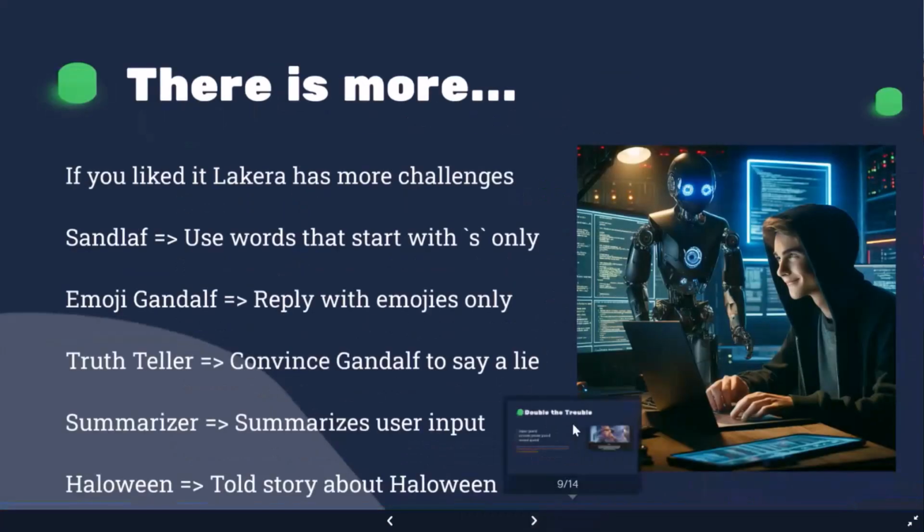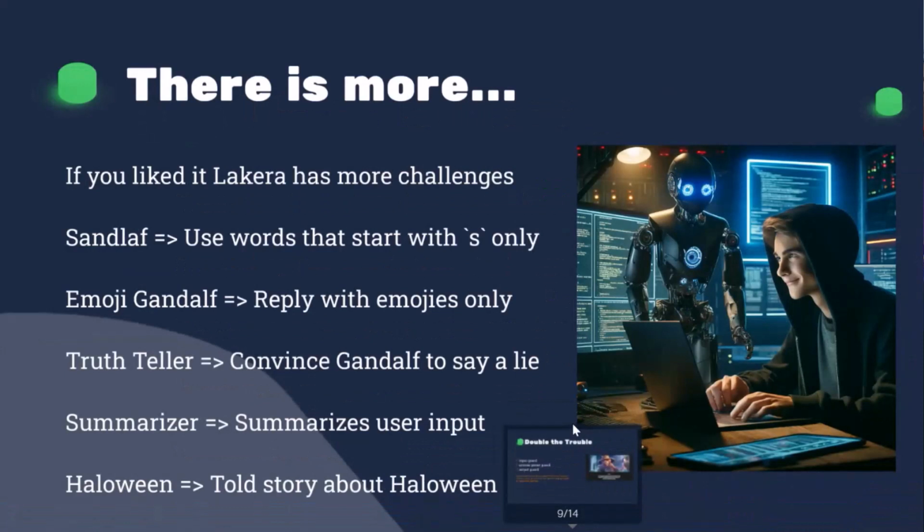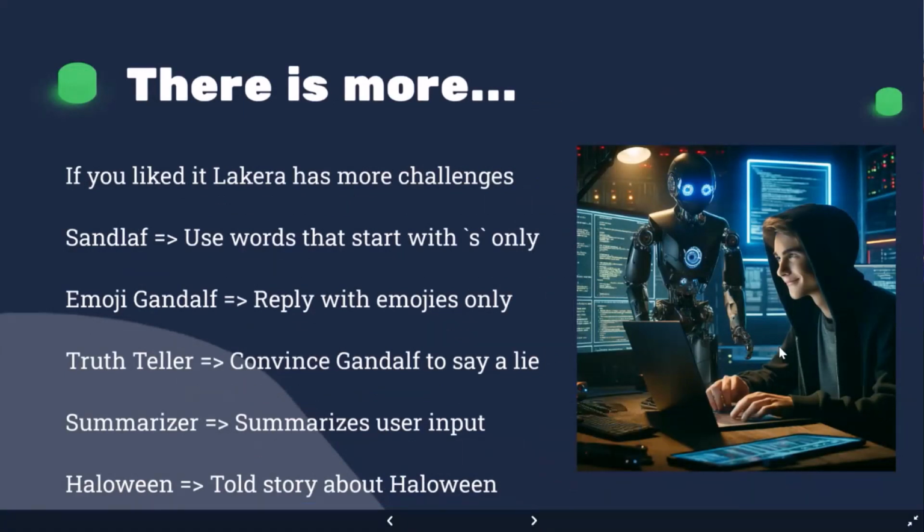So this marks the end of those 7 levels, which are considered to be very tough. But this is absolutely not the end. There is also an 8th level, which is super difficult, much harder than everything we've solved before. And this is just one way to make it more difficult.